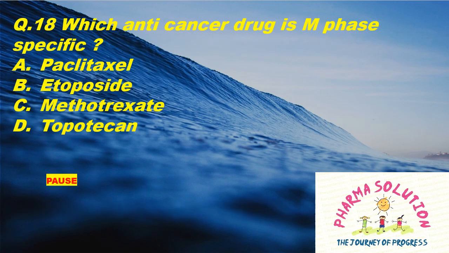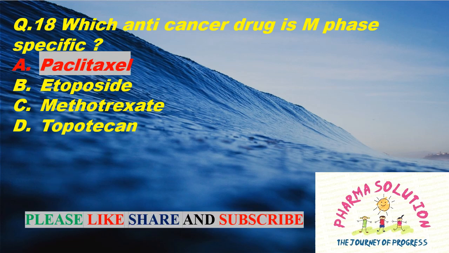Question 18. Which anti-cancer drug is M phase specific? Option A Paclitaxel, option B Etoposide, option C Methotrexate, and option D Topotecan. And the right answer is option A Paclitaxel.